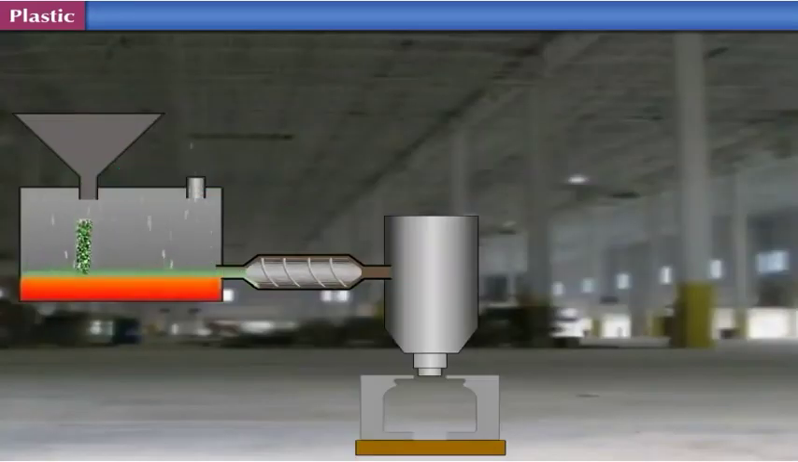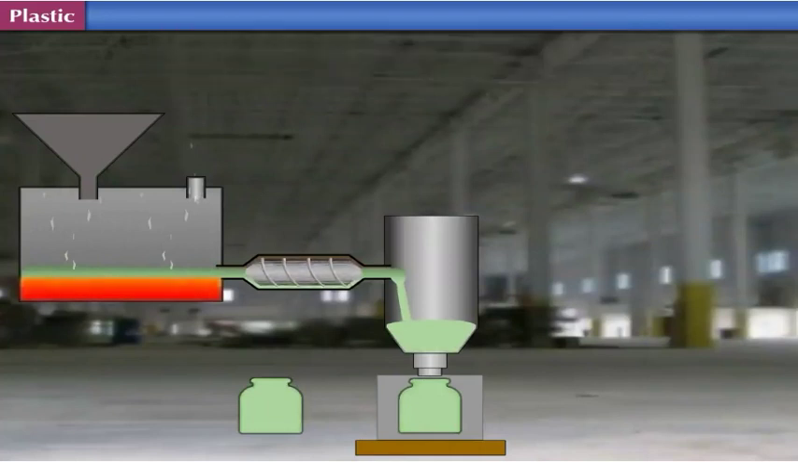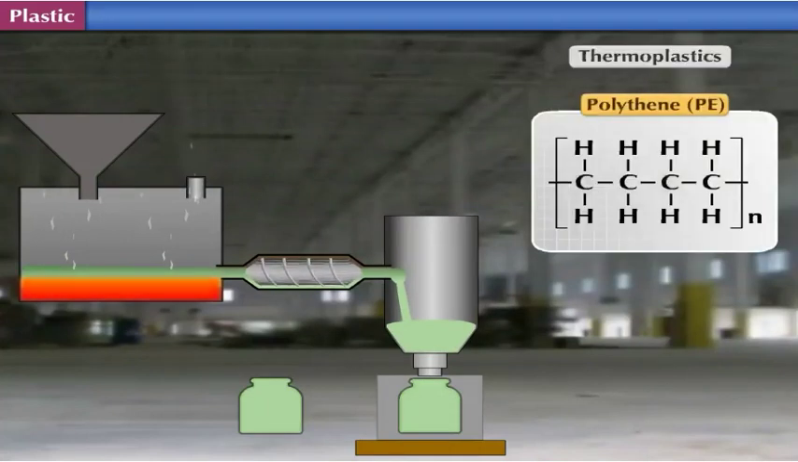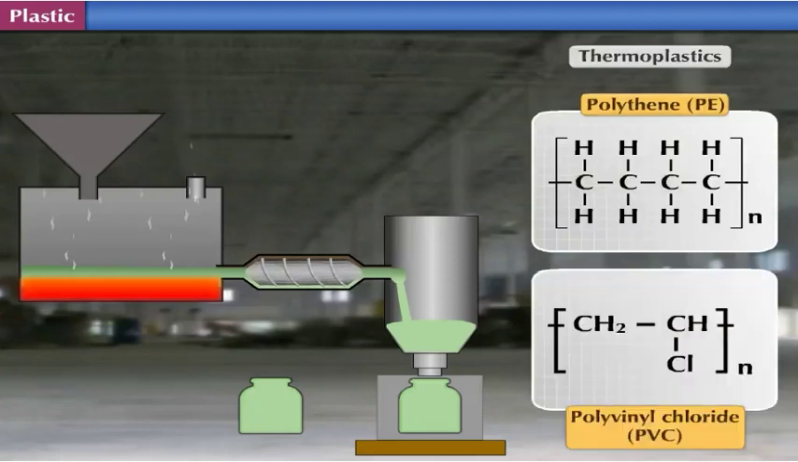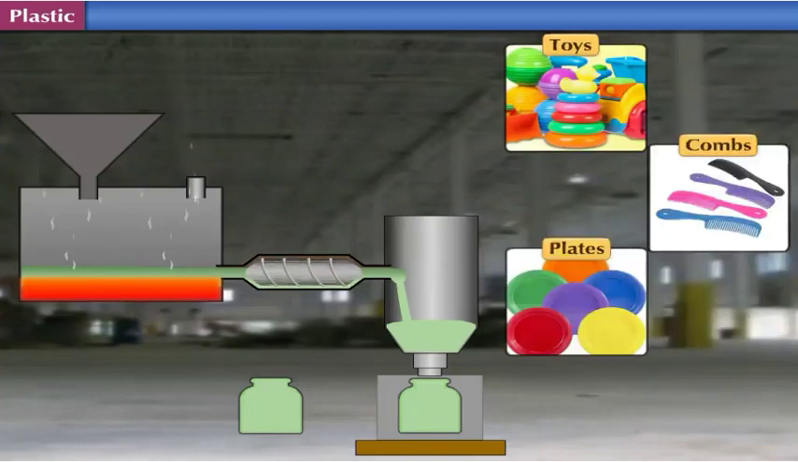Thermoplastics are plastics that become soft or melt when heated. They can be molded as per our wish. Examples of this type of plastic are polythene and PVC, that is, polyvinyl chloride. These plastics are used for manufacturing toys, combs, plates, balls, etc.